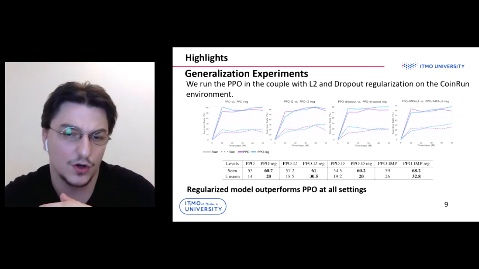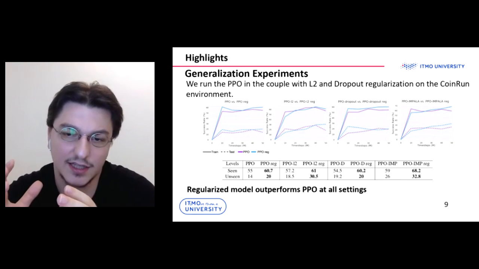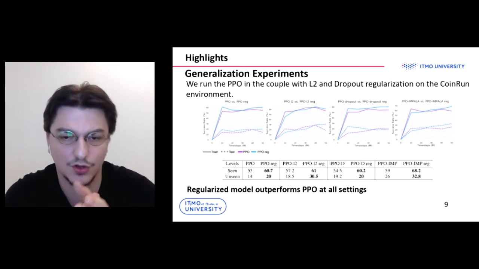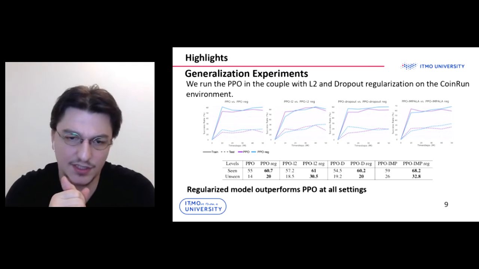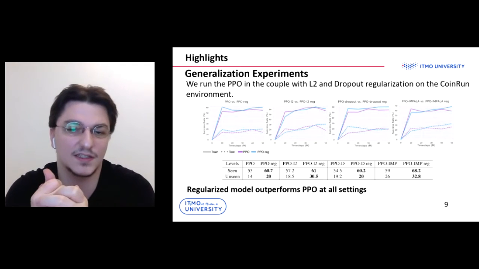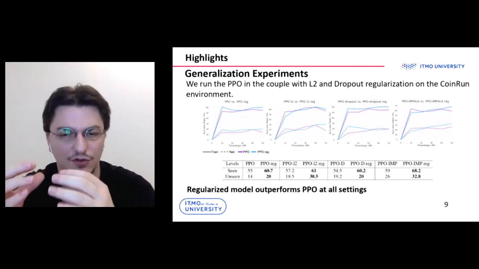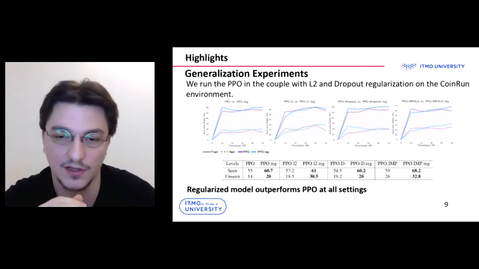Our continuous learning problems were set without explicitly separated training and test stages, and we can't estimate the contribution of the conditioning to generalization. In generalization experiments, we trained our model on a fixed large-scale set of 500 levels in a coin run environment, and then tested the model on some previously unseen levels.